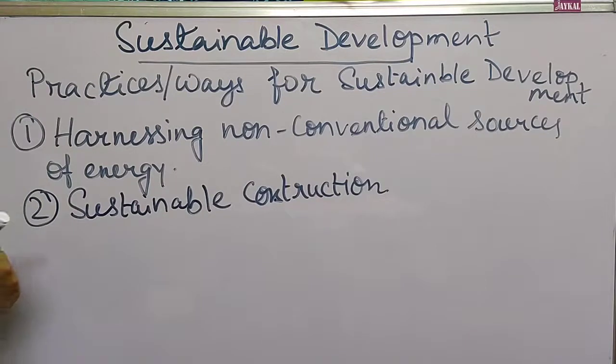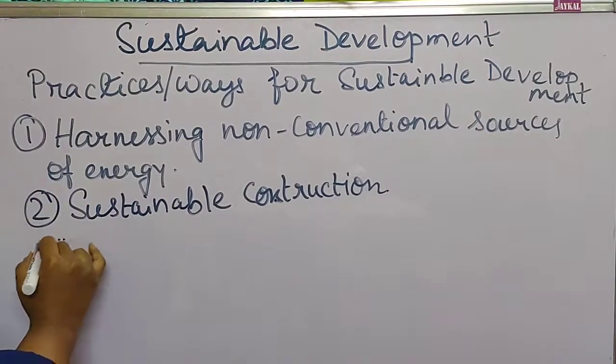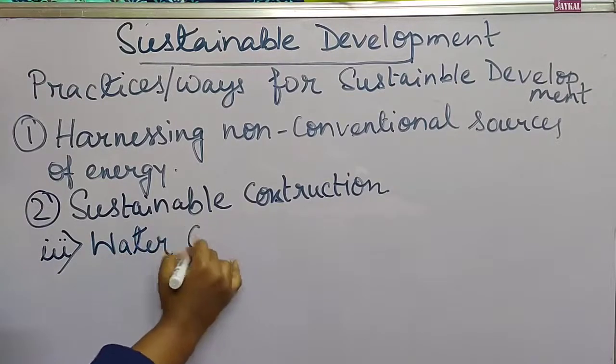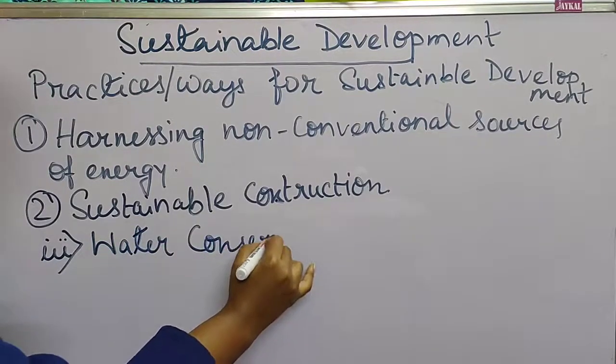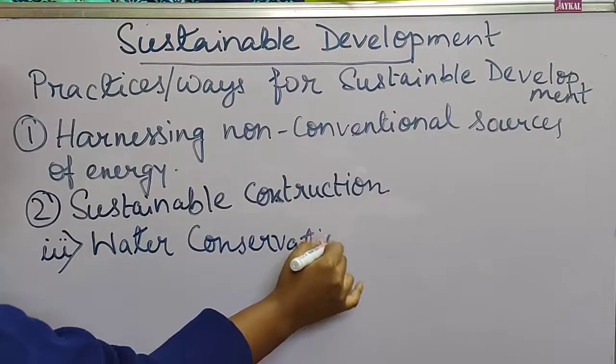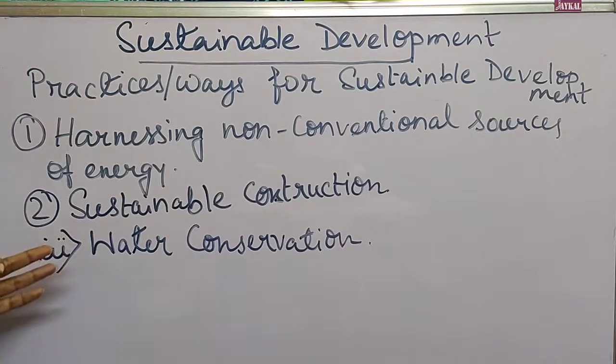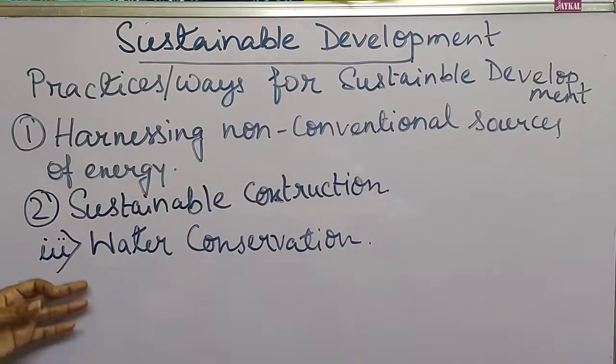Third point is water conservation. So water is also another form of resources which we have to use judiciously, because the amount of water that is usable is also very less.